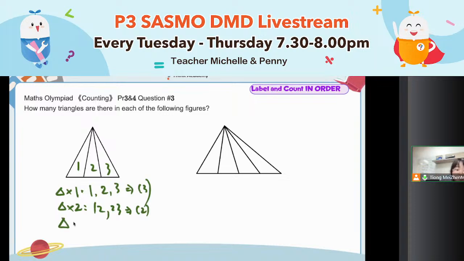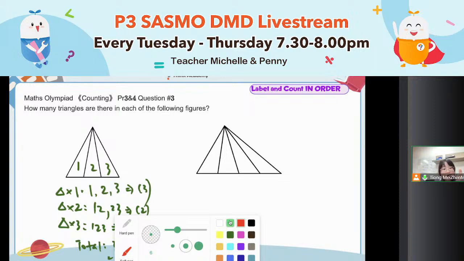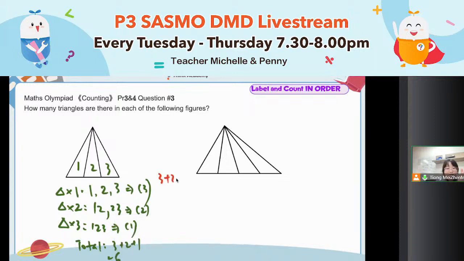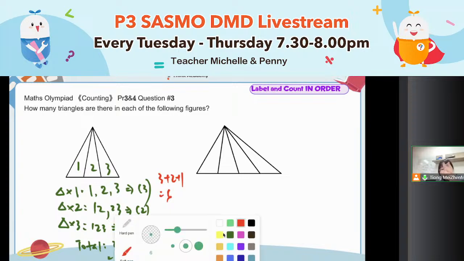What about triangle that made out of 3 small triangles in total? It will be 1, 2, 3, the largest one, only 1. So here the total is 3 plus 2 plus 1 equals to 6. If you learn the fast method already, you would directly come up with the answer 3 plus 2 plus 1 equals to 6. Okay?